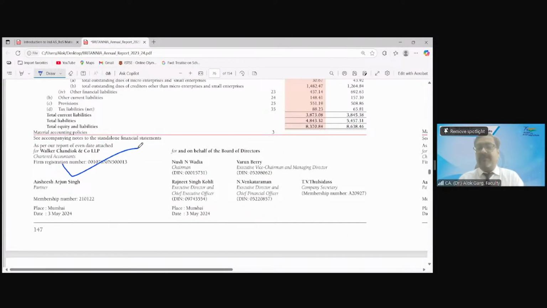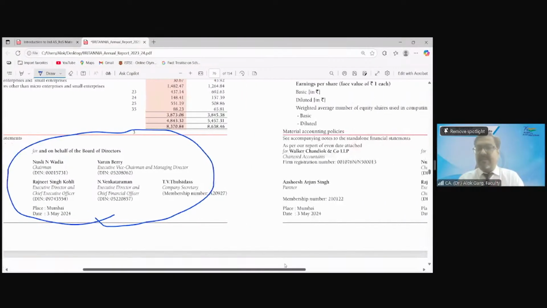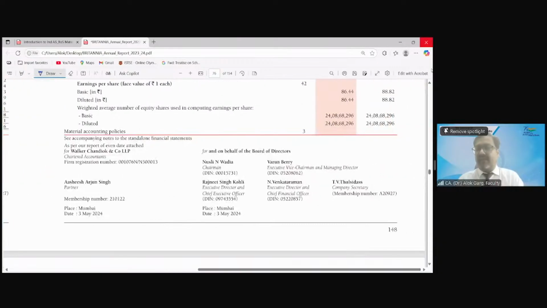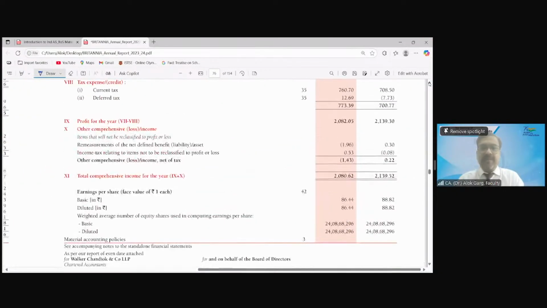Walker Chondiok and Company, which is the statutory auditor. Who are the statutory auditor? This is also signed by the entire board of directors. Entire board of directors. Clear? Is that clear? Now let's go to the profit and loss, statement of profit and loss.